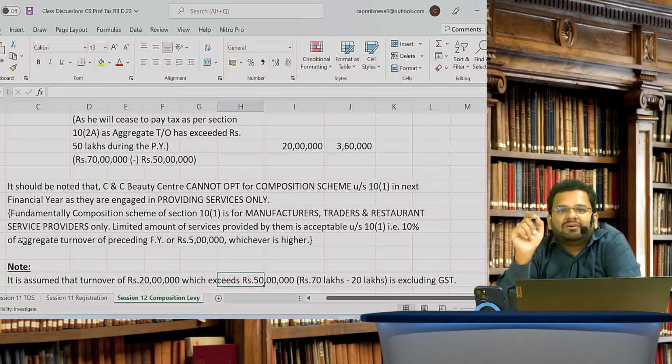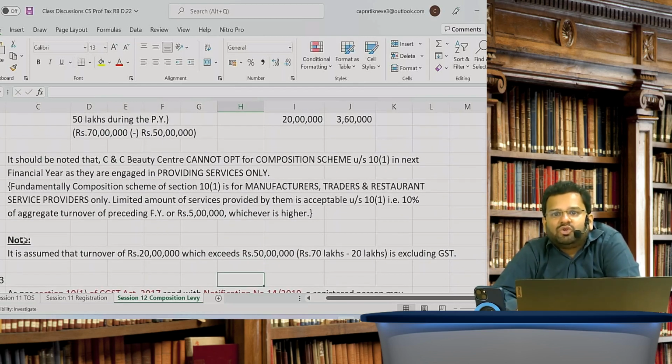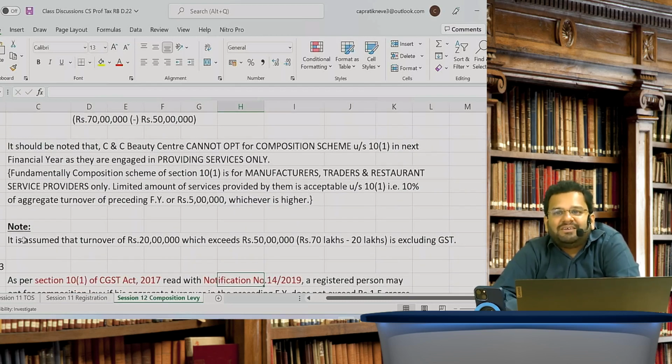A composite dealer will file GST return on an annual basis. In which form? In GSTR 4 on an annual basis. What's the due date of that filing? The due date of that filing is April 30, after the end of the financial year. And friends, they are paying quarterly, right? Those who have opted for composition scheme are paying quarterly. So can you tell me the statement in which they are giving the information of this payment to the government? That statement is GST CMP 08.